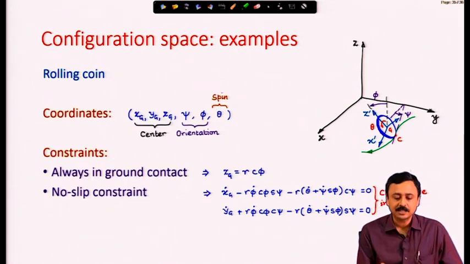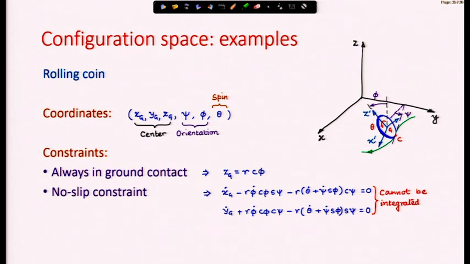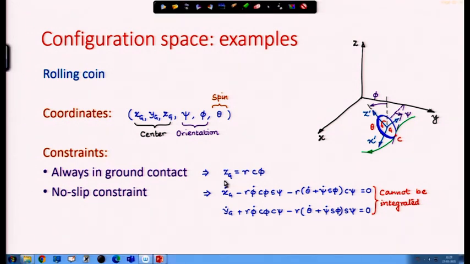Finally, let us get back to our initial slide. We had the ground contact constraint, which is a holonomic constraint in terms of the coordinates, and we have these constraints which are in terms of derivatives of the coordinates, and they cannot be integrated. I cannot get a constraint in terms of the coordinates from these two constraints. They are called non-holonomic constraints.